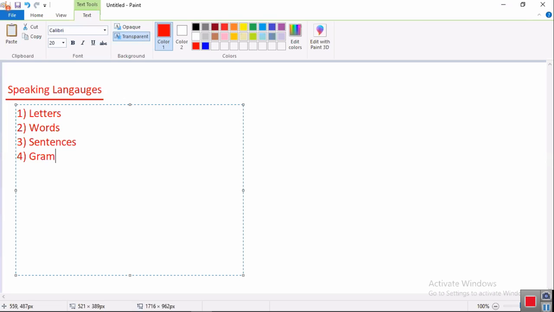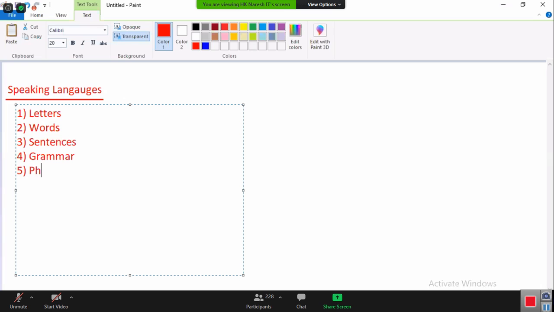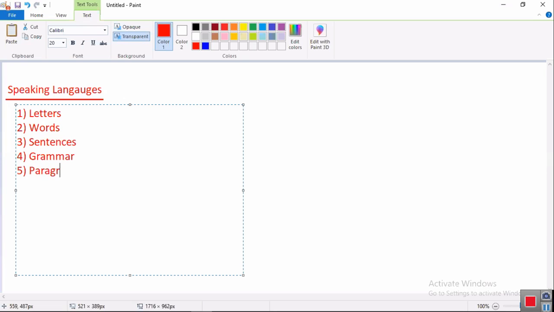Grammar. Following grammar and sentences, now you are preparing paragraphs.